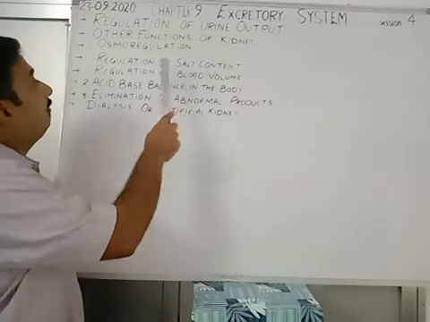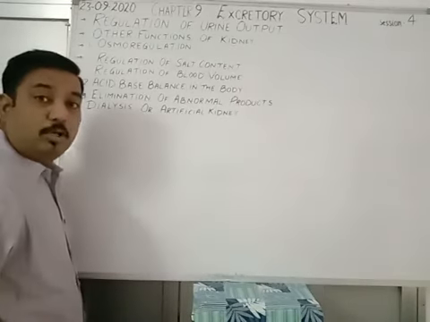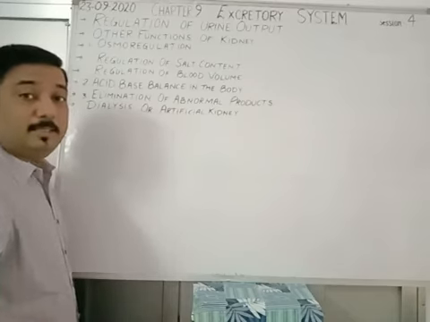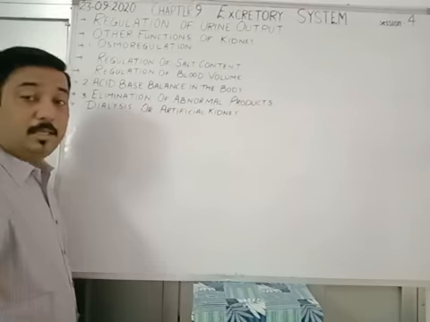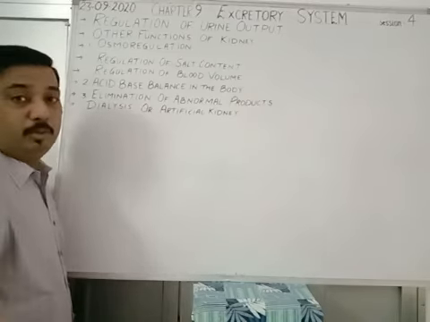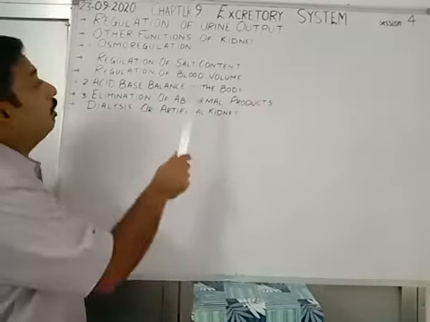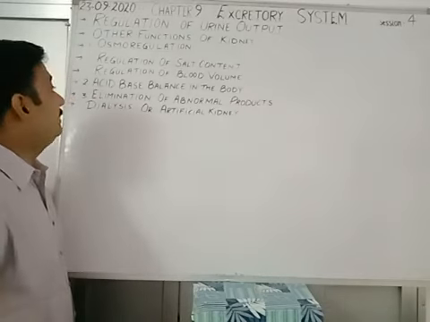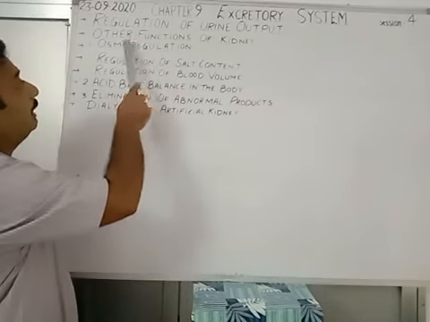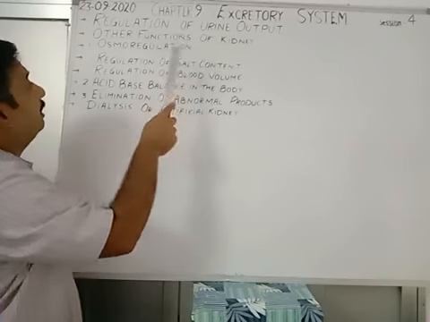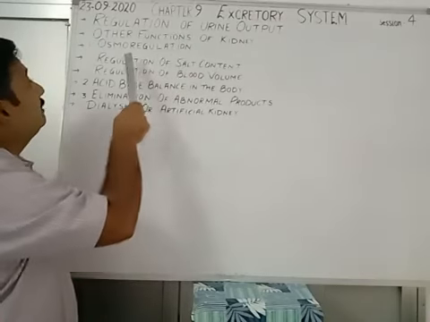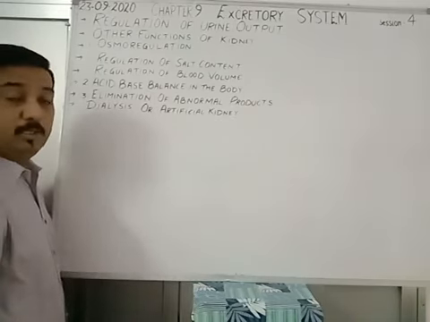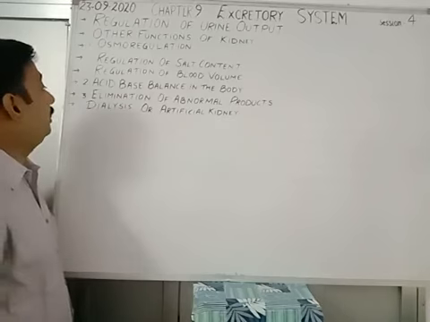In osmoregulation, we will be understanding regulation of salt content. The salt content in our body is maintained or regulated by the kidney itself, and how it does that, we will also look at in the same topic. Then regulation of blood volume. The blood volume is also maintained and regulated by the kidneys. Then the acid-base balance, where the kidney plays a very important role.